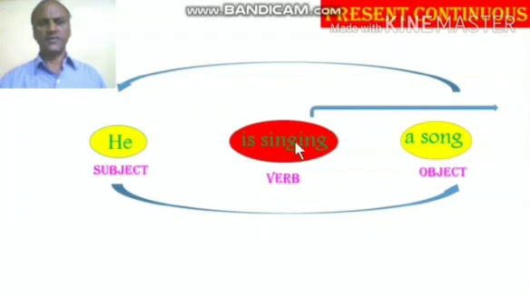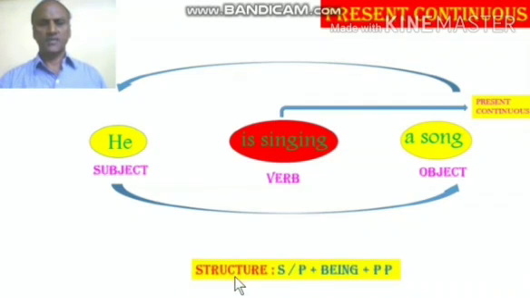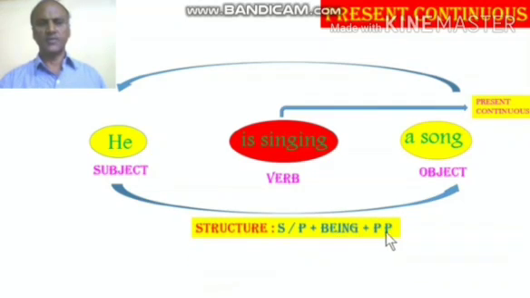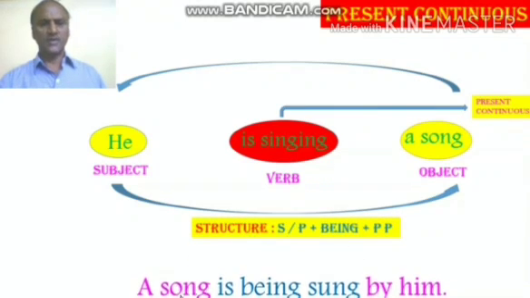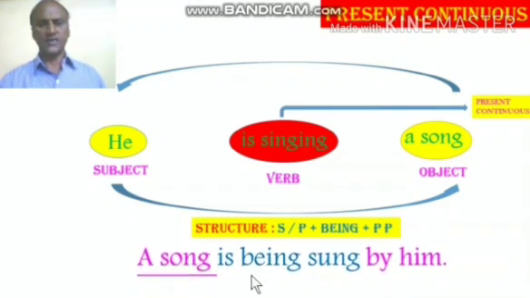Third step is to identify the verb. Here the given verb is in present continuous form. So what will be the structure? The structure is singular/plural plus being plus past participle. The answer is: a song is being sung by him.